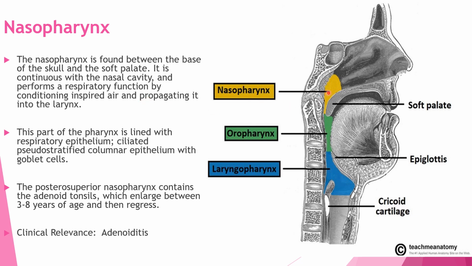Nasopharynx is the superior part of pharynx. It lies between base of the skull and the soft palate. It is lined with respiratory epithelium. The posterior part of nasopharynx contains adenoid tonsil. Enlarged adenoid tonsil or inflammation of adenoid tonsil is called adenoiditis. It is normally enlarged between 3 to 8 years of age. Its function is conditioning of the inspired air and propagating it to the larynx. Nasopharynx is the continuation of nasal cavity. This is the nasal cavity.